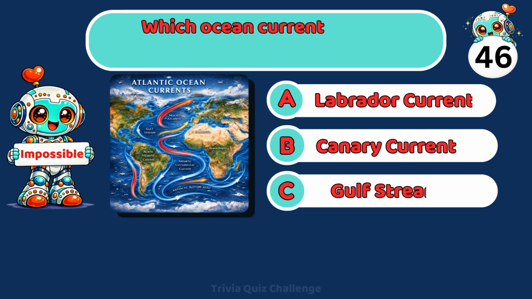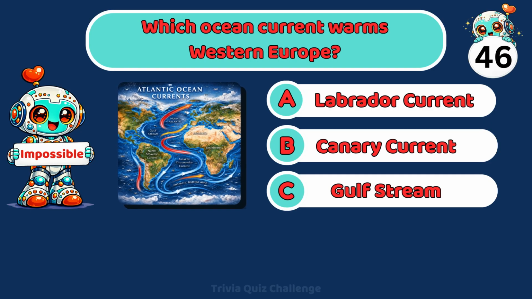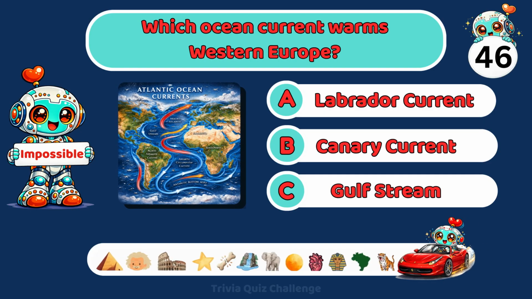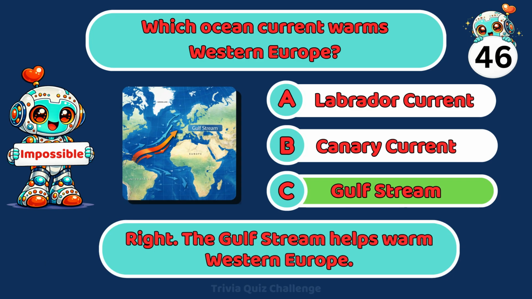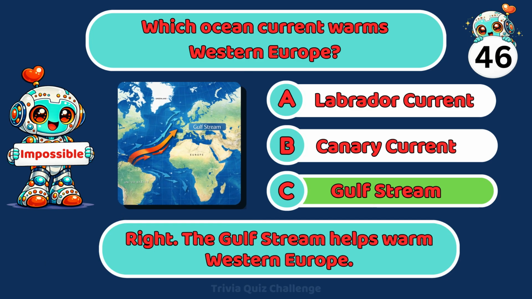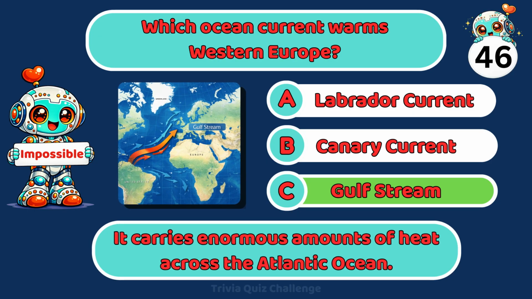Which ocean current warms Western Europe? A. Labrador Current, B. Canary Current, C. Gulf Stream. Right. The Gulf Stream helps warm Western Europe. It carries enormous amounts of heat across the Atlantic Ocean.